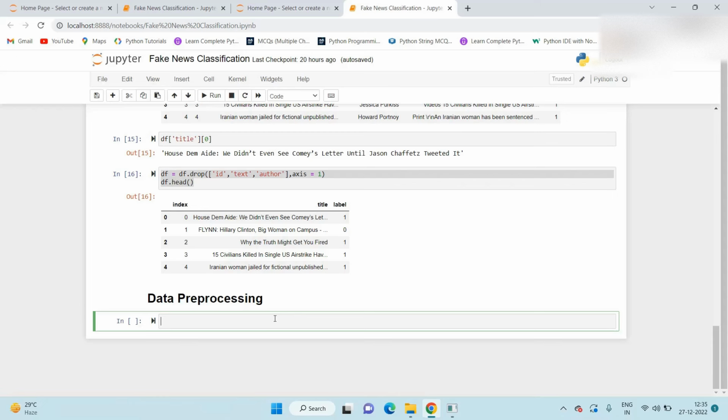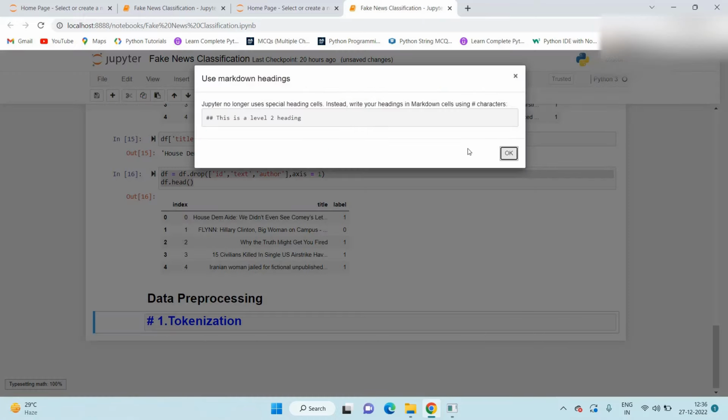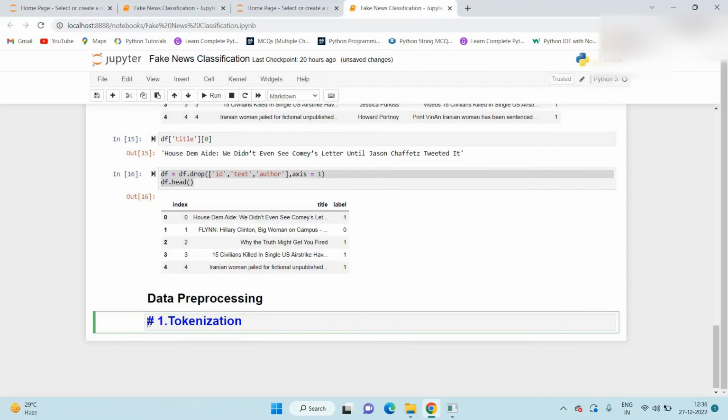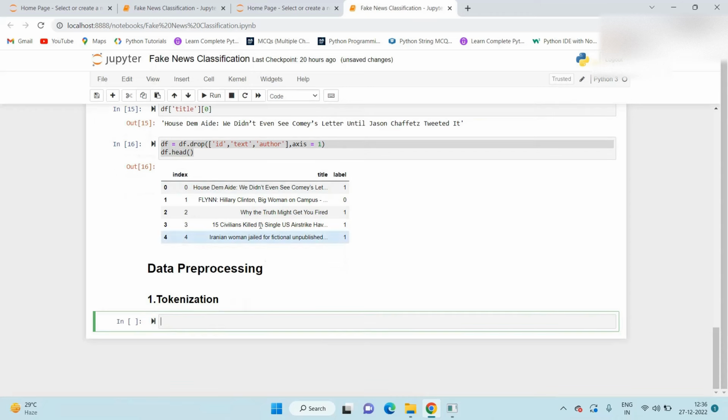First of all, I will explain one by one all the concepts like what is tokenization, what are stop words, what is stemming and lemmatization, with examples. And after that, the same procedure or operations we perform on our final dataset. So first is tokenization.